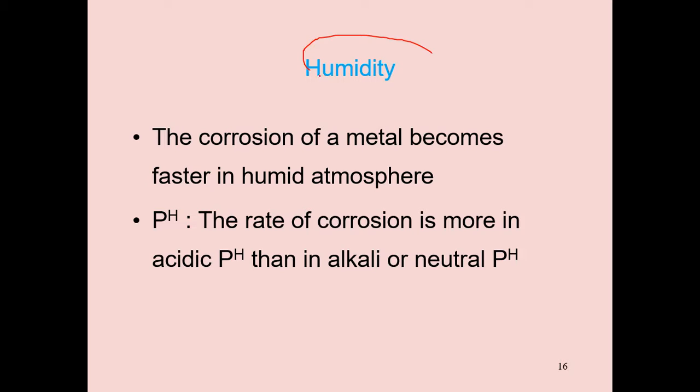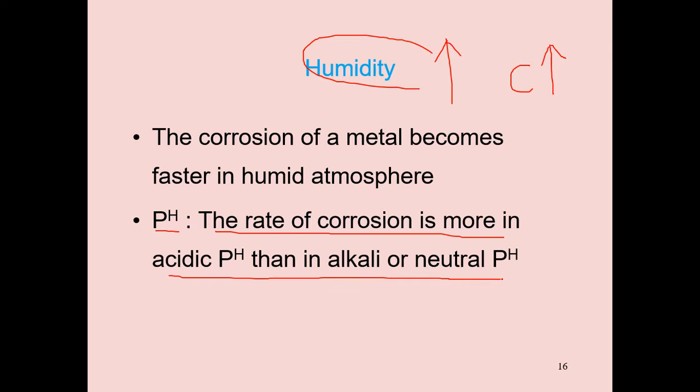Okay, next thing, humidity. Humidity means water vapors present in the environment. The corrosion of a metal becomes faster in a humid atmosphere. Simply, if humidity increases in the atmosphere, corrosion also increases. Next, pH. The rate of corrosion is more in acidic pH than in alkaline or neutral pH.